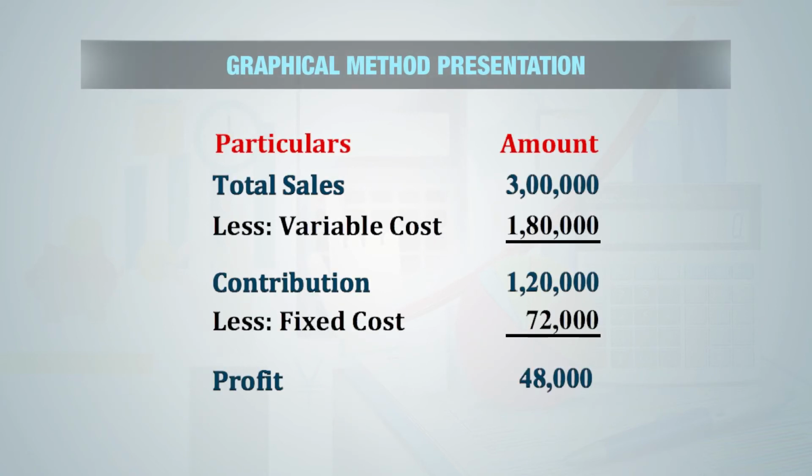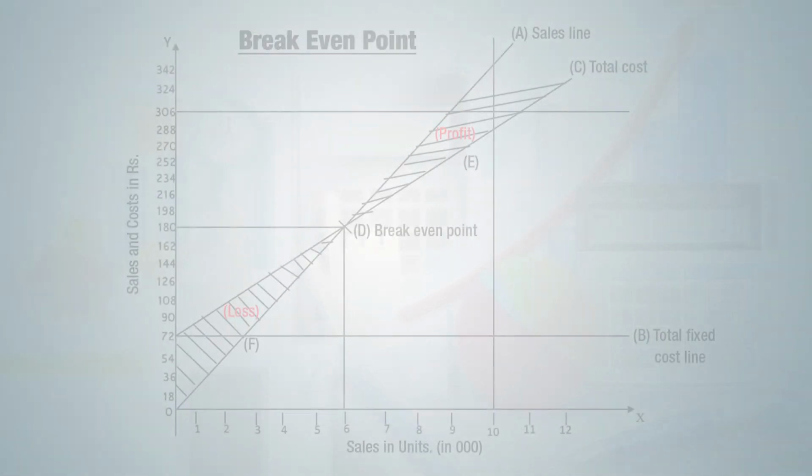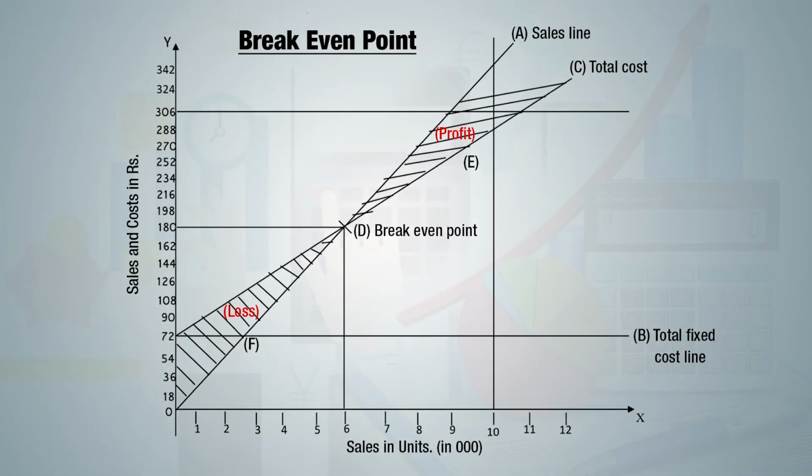Now let us understand break-even point presentation with the help of the graphical method. We continue the previous example. In the previous example, we had sales of rupees 3 lakh, variable cost of rupees 1,80,000, contribution of rupees 1,20,000, fixed cost of 72,000, and there was profit of 48,000. Now we substitute all the information in the graph.